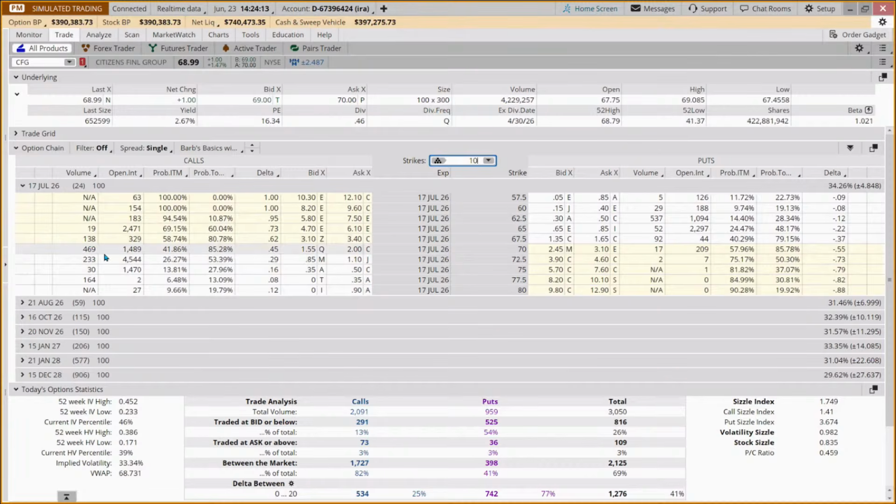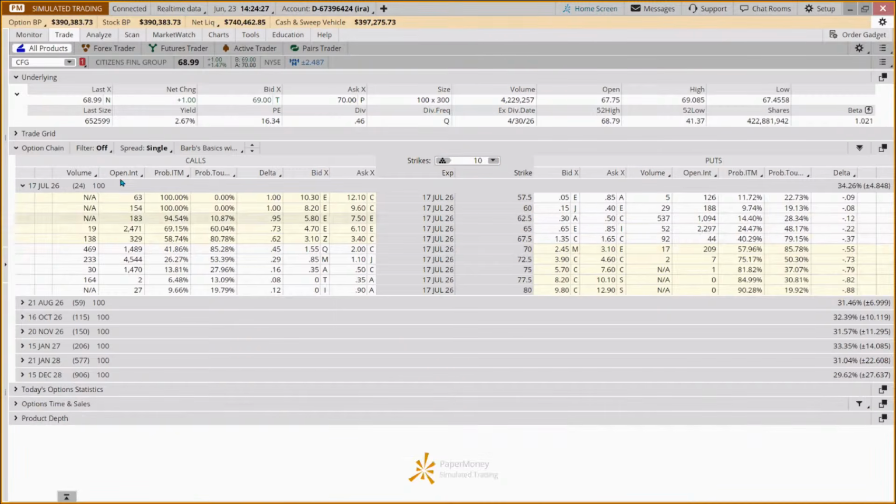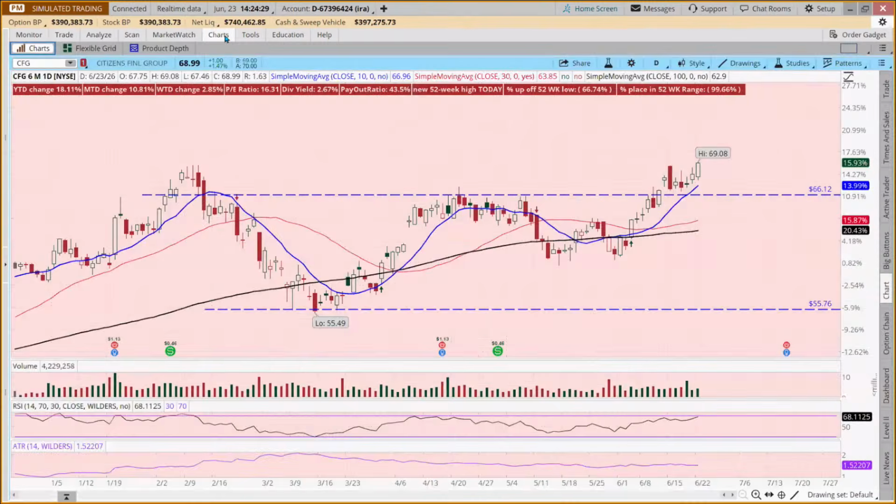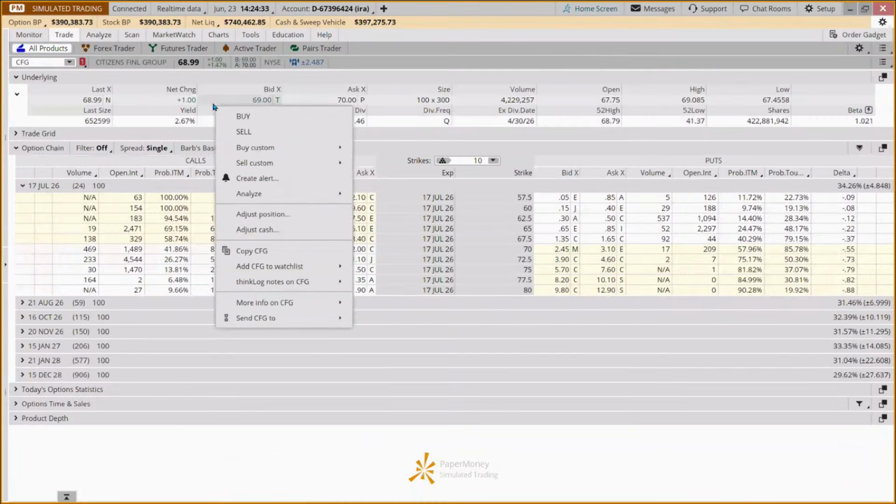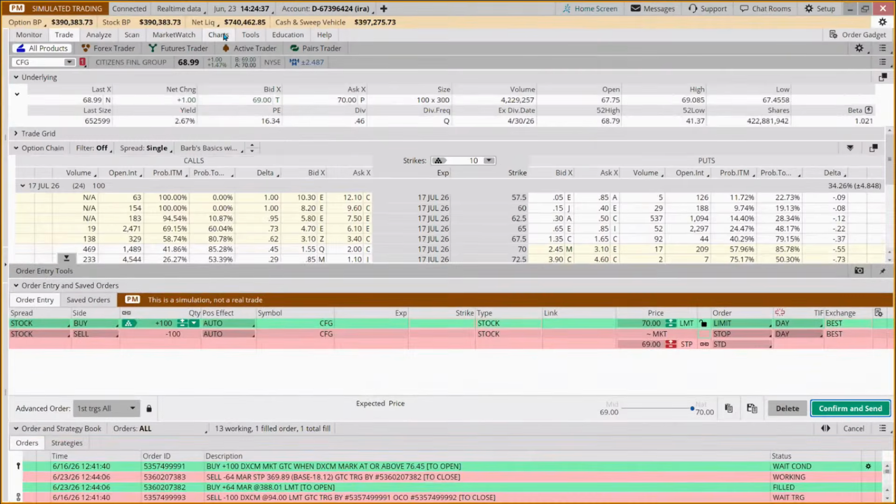And the options here are pretty heavily traded. We have 4,500 contracts. We have over 1,000 contracts. So if we did want to sell a covered call if it started going sideways, or buy a protective put, that would be a choice available to us. So because of that, we're going to buy our 300 shares.